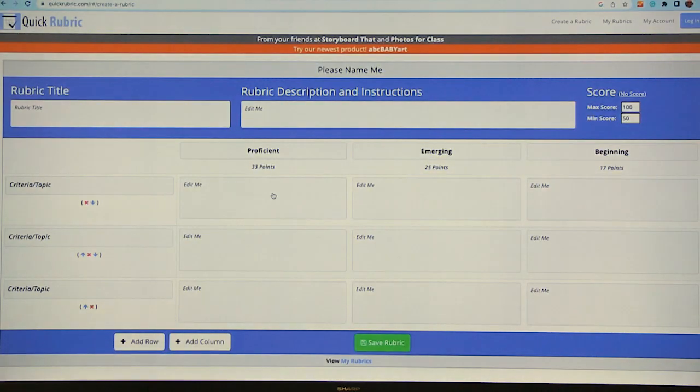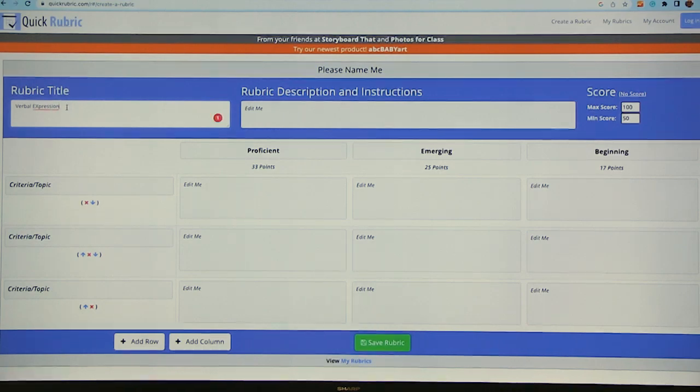Yes, so I've never done Quick Rubric, so I'm having a first-time experience. I do use rubrics quite often, and what I love about Quick Rubric is you can create a rubric without an account. You can create an account, and we recommend that you do. Create a free account simply because that allows you to save things, but you can create it without. Yeah, in Quick Rubric, you have a template, so you can put everything you need in your rubric, the criteria, the descriptions of each level, and then your grades.